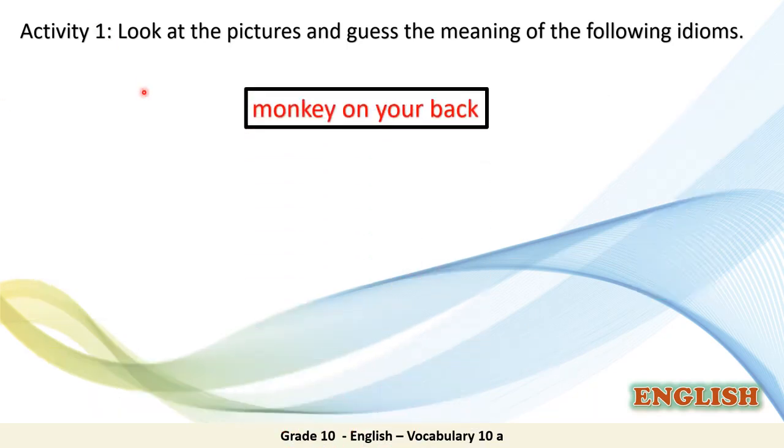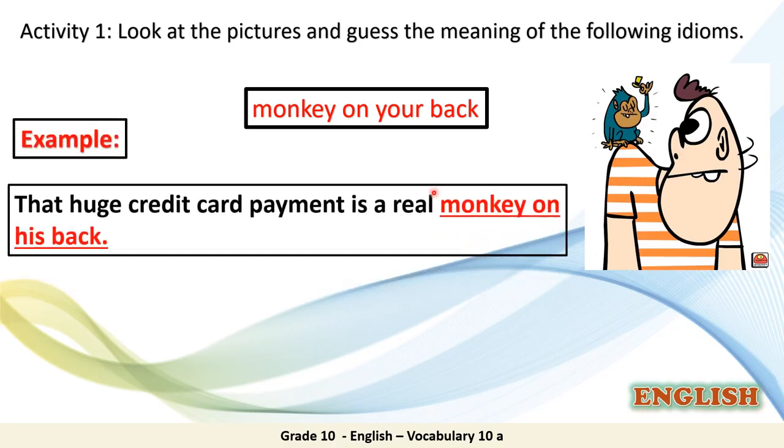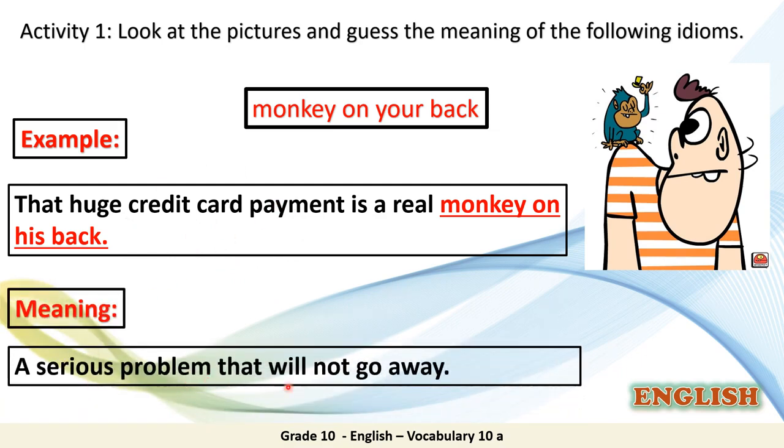Let's take another example. Monkey on your back. Can you imagine having a monkey on your back? How would you feel? So let's look at this picture. Let's take an example. That huge credit card payment is a real monkey on his back. So do you think that he feels good? So the meaning here is a serious problem that will not go away. And it gives a negative meaning.